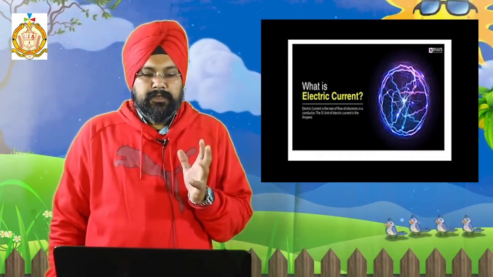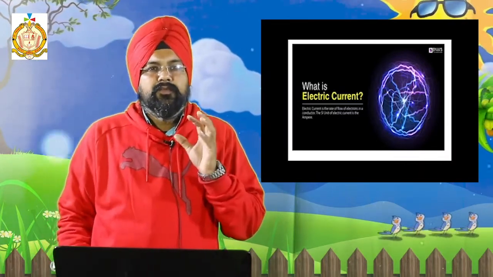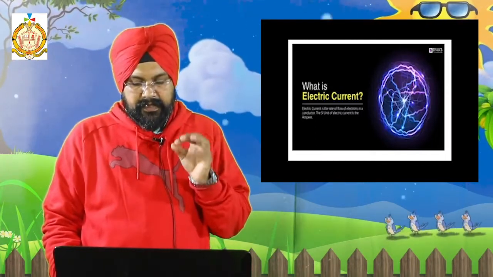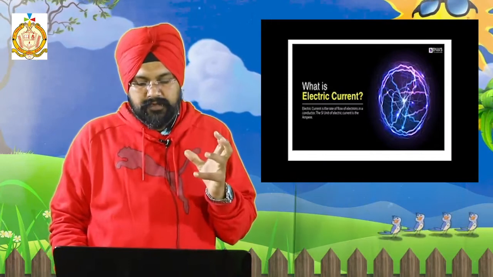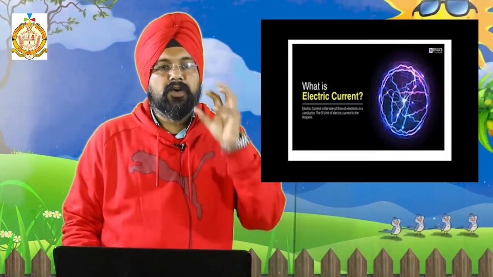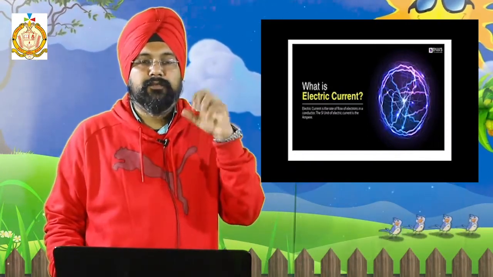Today we are going to discuss chapter number 8, that is electricity. First of all, we want to know about electricity. What is electricity and what is the aim of this chapter? Our aim of this chapter is that the children will develop the ability to estimate the consumption of electricity, how we have to use it, how we have to consume it, and how we have to conserve electricity by knowing the power rating of